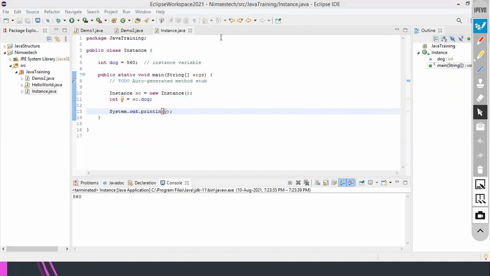Nilima, any doubts related to local variable, instance variable? Am I fast? Shweta? Raghu? Ajit? Guys, let me know.